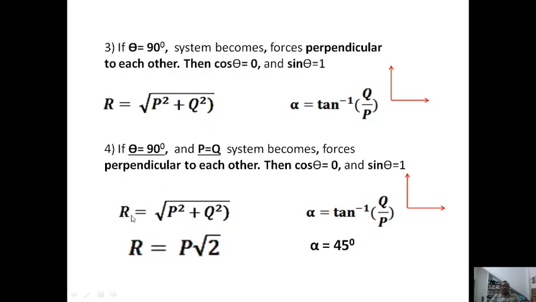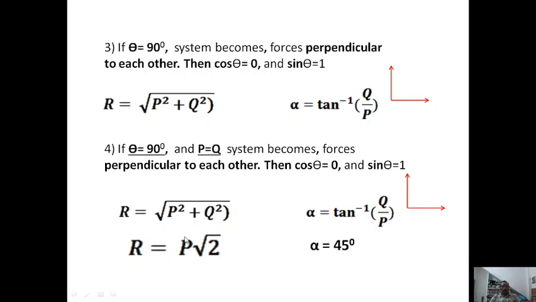Therefore, in R is equal to square root of P square plus Q square plus 2PQ cos theta, cos theta is 1 by root 2. Therefore, you will get P square plus Q square plus root 2 PQ.